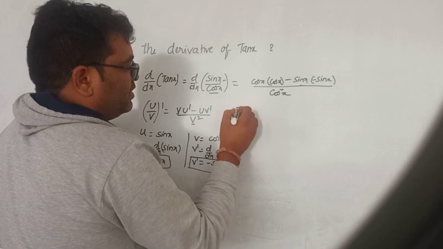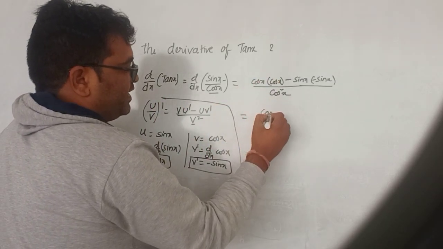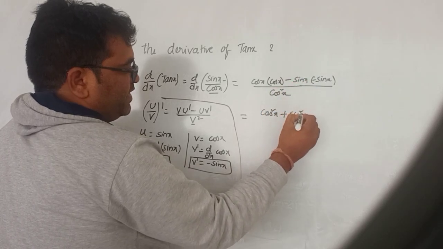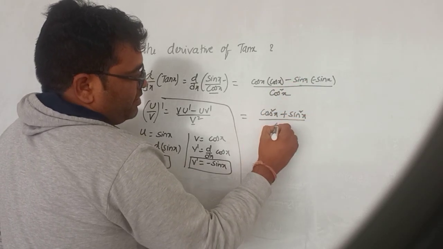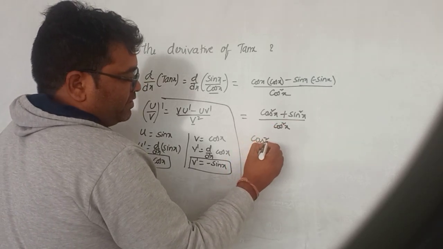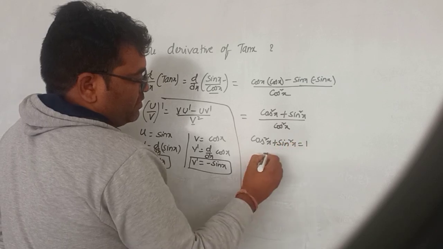So here cos x into cos x, cos square x, minus into minus plus sin square x by cos square x. From trigonometric identities we know that cos square x plus sin square x is equal to 1.